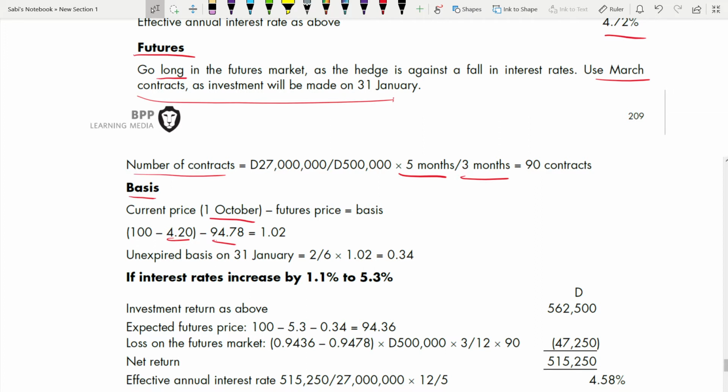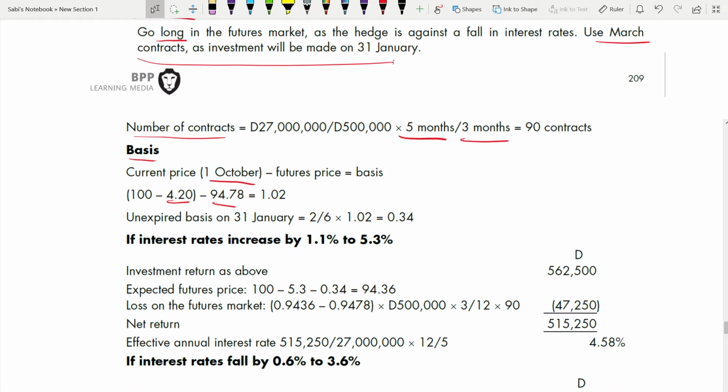Unexpired basis you have to calculate. How do you calculate unexpired basis? Today is 1st of October. When are you taking the future? Which future? March future. It's ending on 31st March.